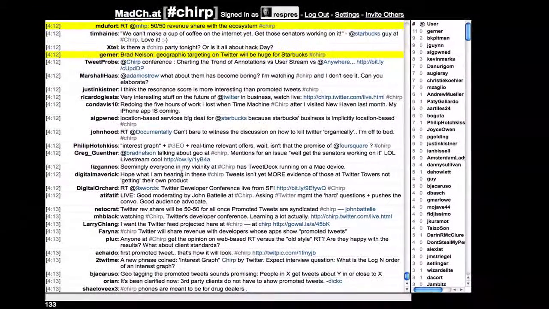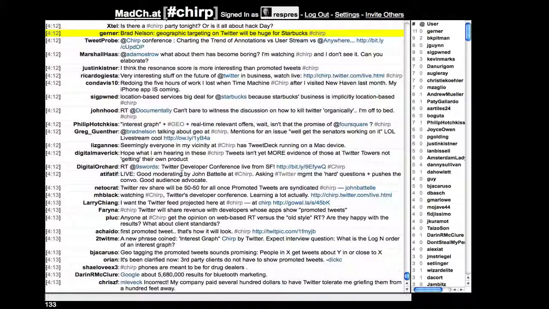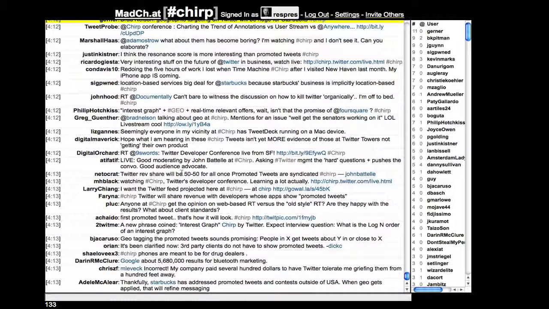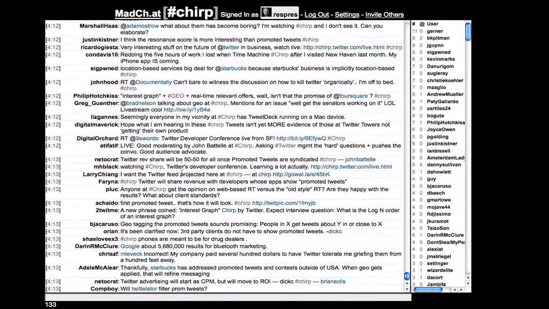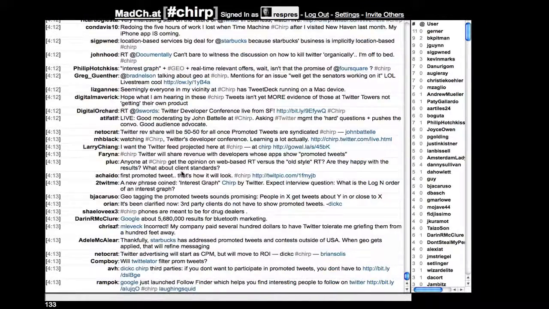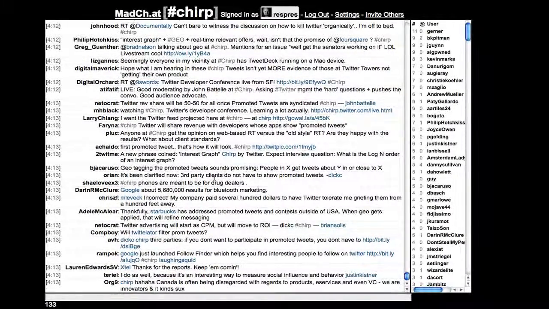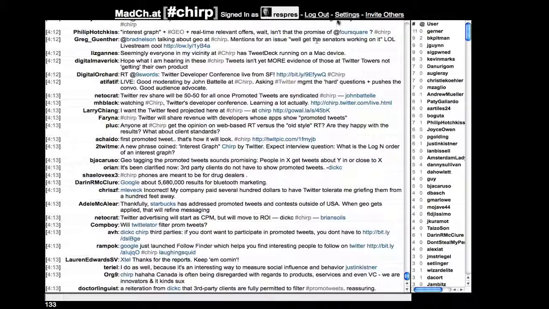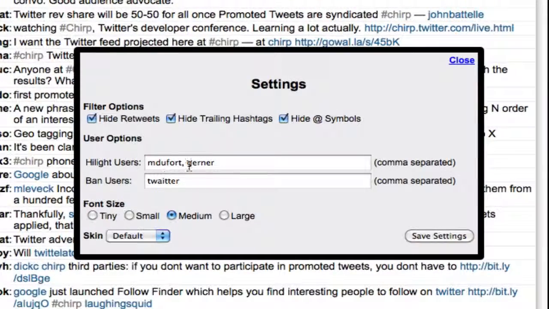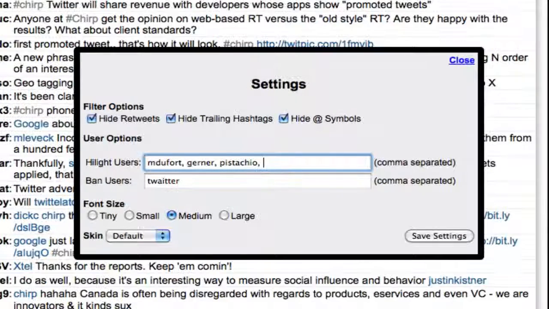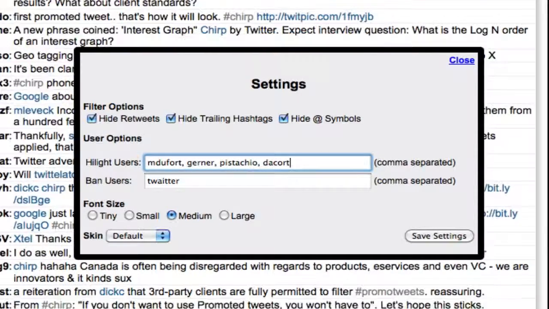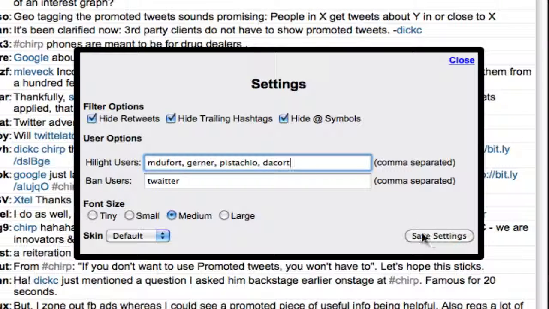This becomes really, really helpful because there are sometimes in a conversation when I want to know what specific people are saying about a conference, even before I discover someone like this. So when I begin monitoring something, I can simply go into my settings and say, present it visually to me whenever someone like Pistachio, for example, or Daycourt tweets something relative to this Chirp stream. And obviously I can set the font size that I'm viewing.